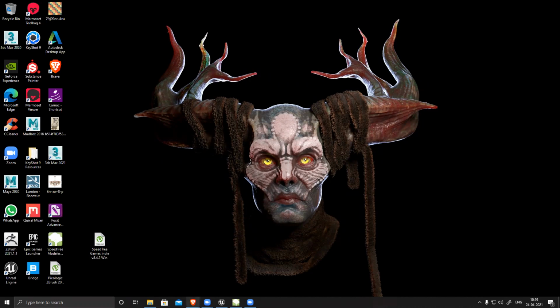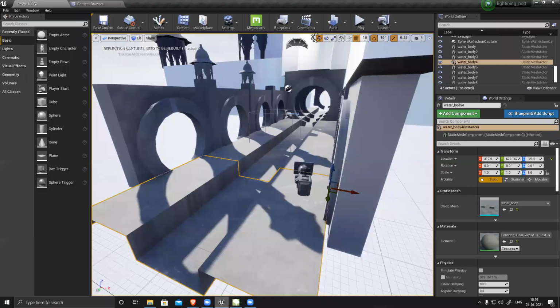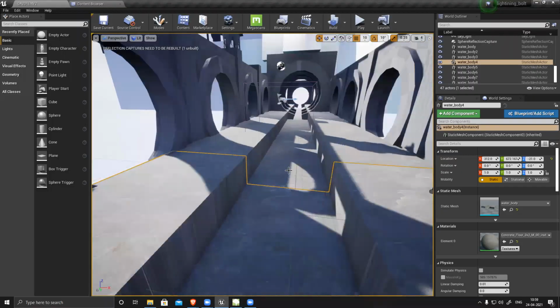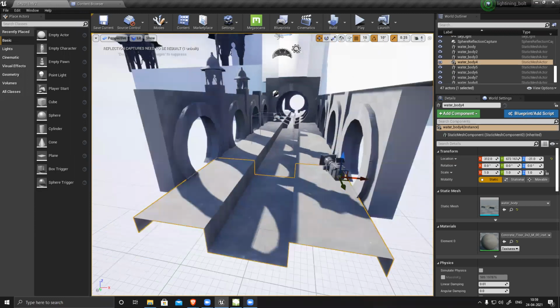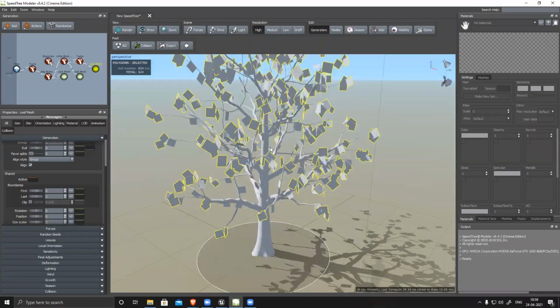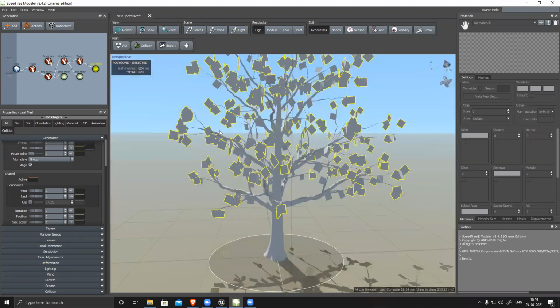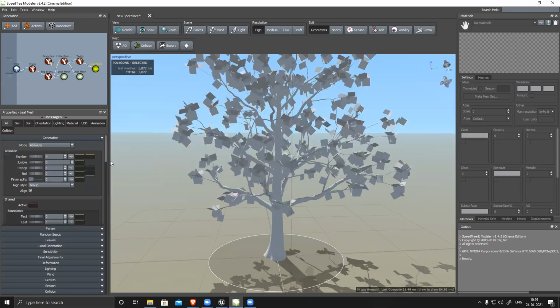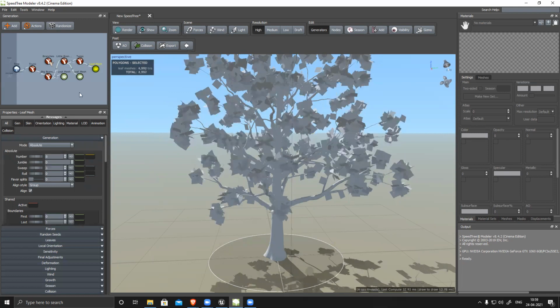So this is super easy, we can do it. So we were doing something else. So like SpeedTree, we're doing something. Like I can create this thing. Foliage I can add, and everything is unwrapped. So suppose I want to increase the count or decrease the count, everything I can do with all these properties. Like number, absolute number, I can increase, decrease.